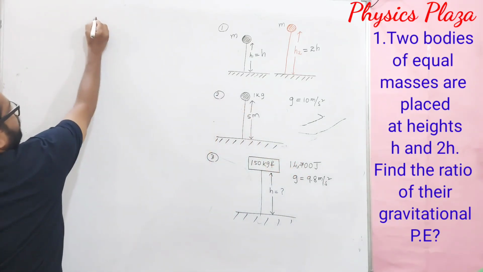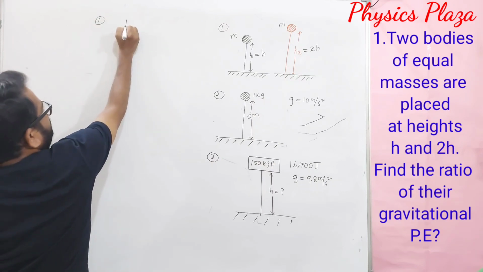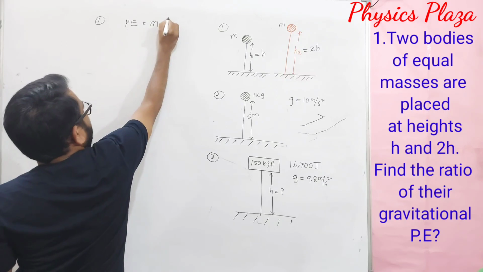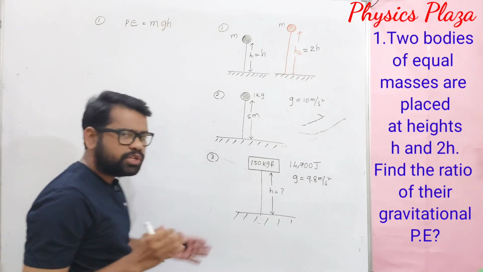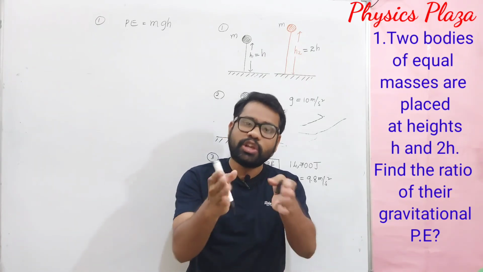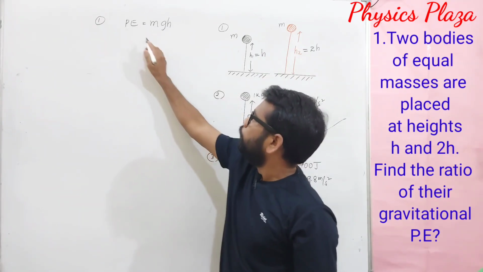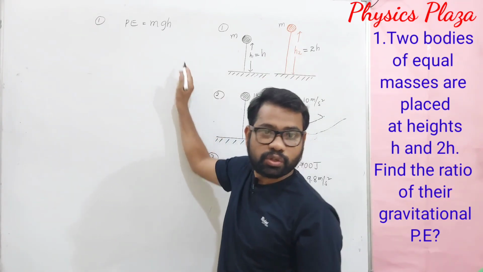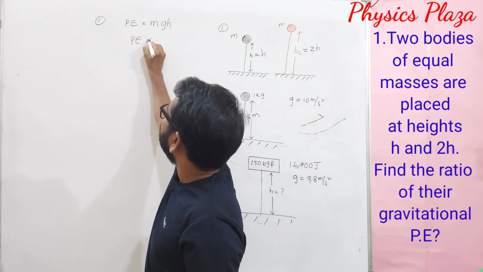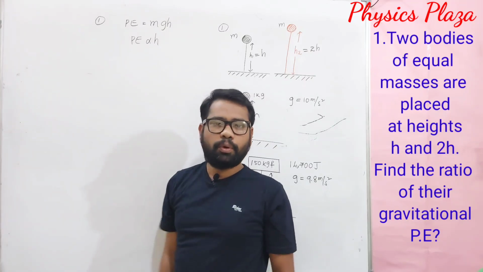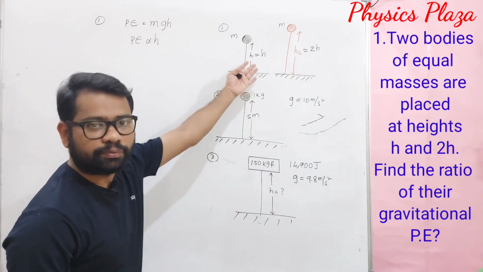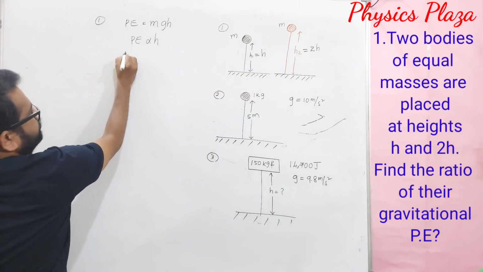Then how to calculate the ratio between gravitational potential energies? We know that potential energy is equal to mgh. But here mass remains constant and at a given place g also remains constant. Then potential energy is proportional to h. So we can write, potential energy is proportional to height. Let us apply this to the situation.